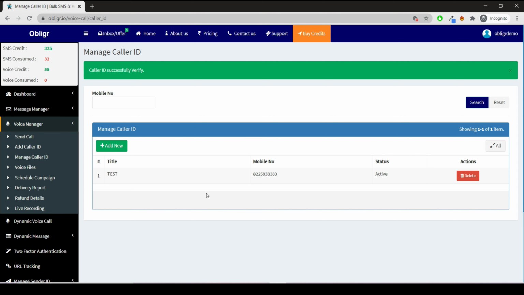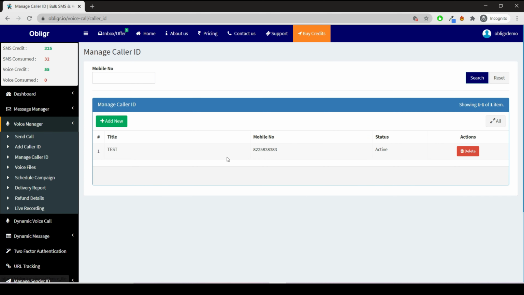Now, go to Manage Caller ID for adding more caller IDs, and you can delete caller IDs. That's it. Now you have learned how to add caller ID on the Obligr platform.